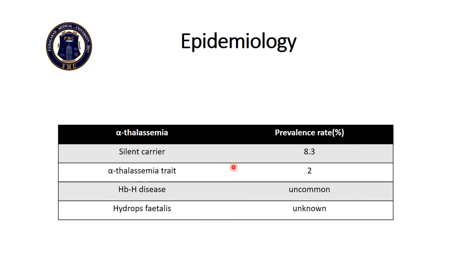Epidemiology. This picture shows the prevalence rate of different classes of alpha thalassemia in Pakistan. Silent carrier has a prevalence rate of 8.3. Alpha thalassemia trait 2. HbH disease is uncommon and Hydrops fetalis is unknown. Its prevalence rate is unknown because no studies have been conducted on it.